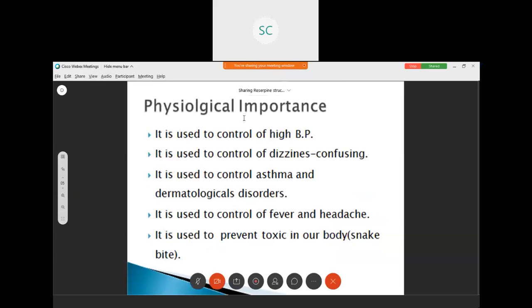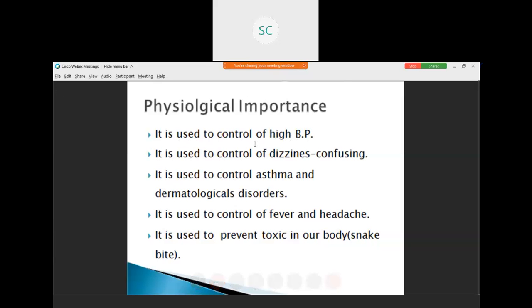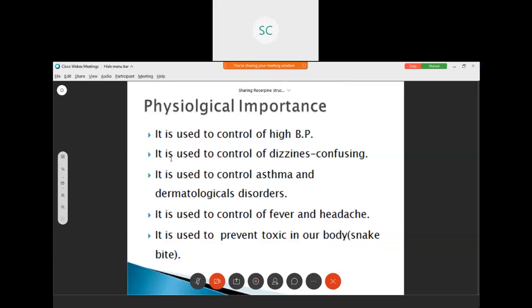Next, physiological importance of reserpine. Reserpine is used to control high BP. It is used to control dizziness. Dizziness means confusion.